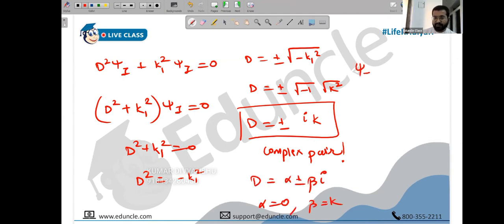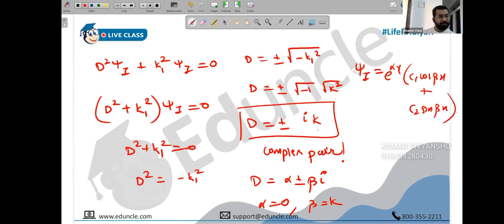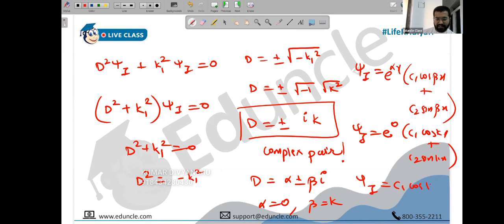So what is the wave function? Psi 1 is actually e raised to alpha x into (c1 cos beta x plus c2 sin beta x). Whenever we have a complex pair, this is what I have asked you to remember. So psi 1 would be e raised to alpha, that's 0, into c1 cos kx plus c2 sin kx. Anything raised to 0 is 1. So psi 1 we have found out is c1 cos kx plus c2 sin kx. It's k1 everywhere, absolutely: c1 cos k1x plus c2 sin k1x.